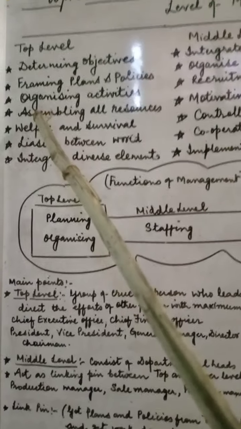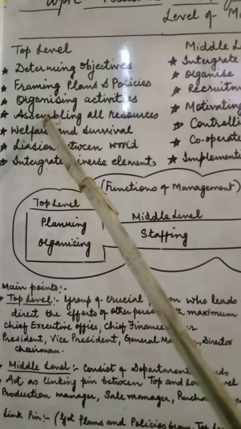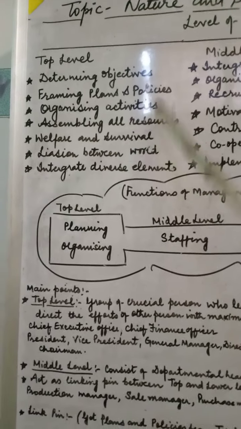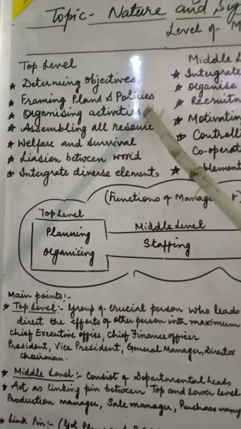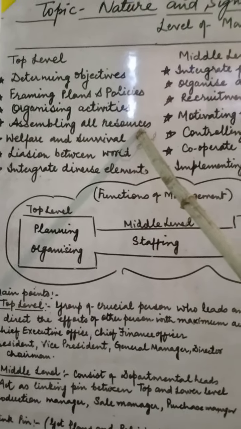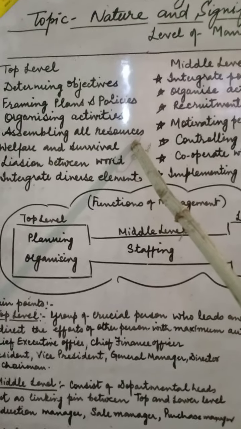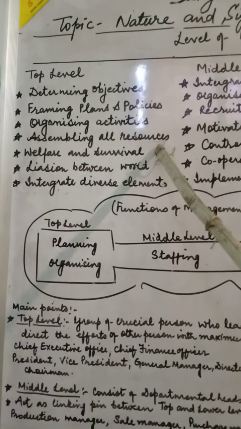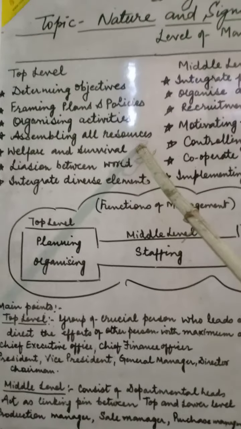The next task of the top level of management is assembling all the resources. After organizing all the activity, they have to look over the assembling of the resources. The resources may be financial resources, manpower, raw material, and everything.